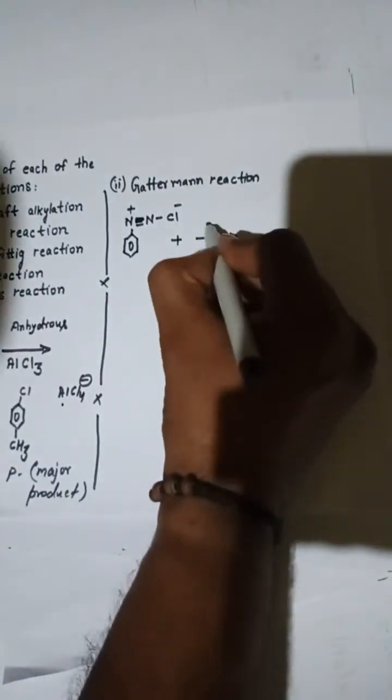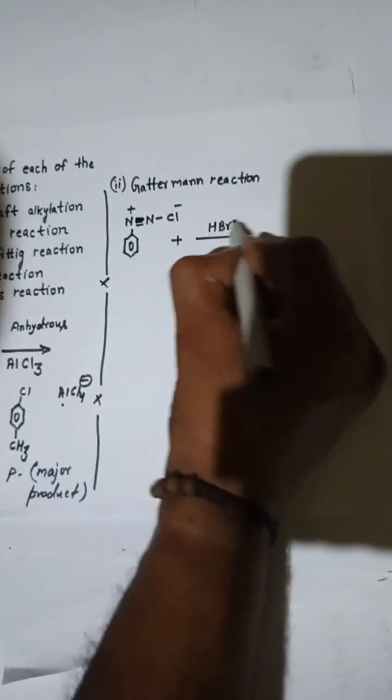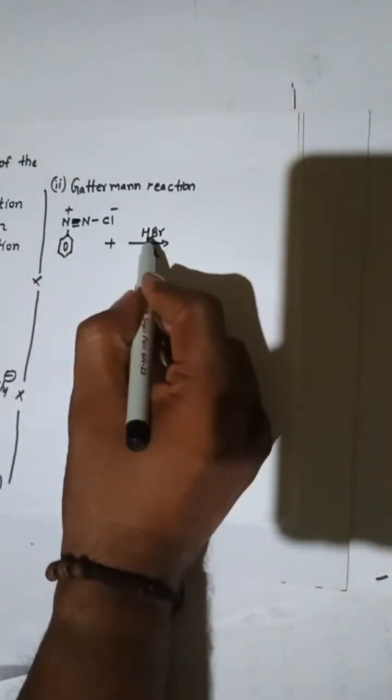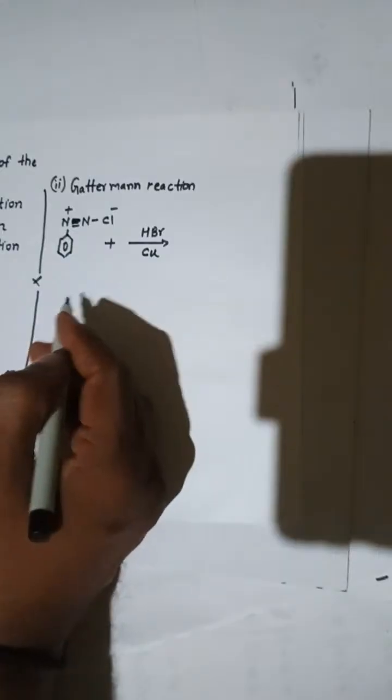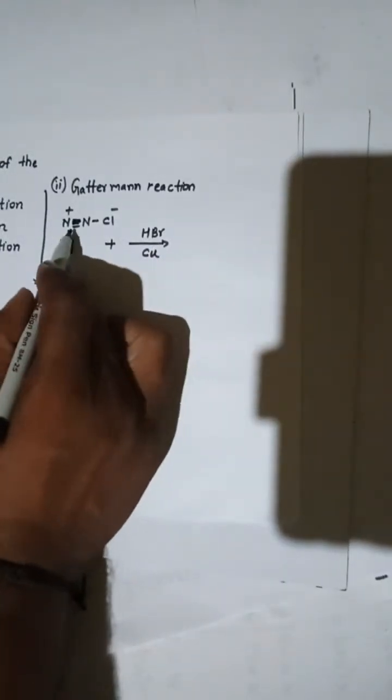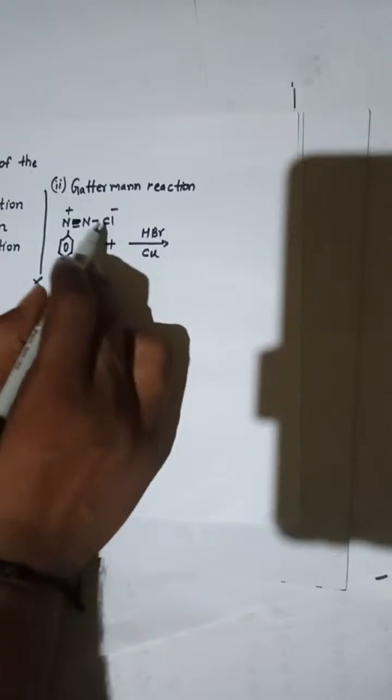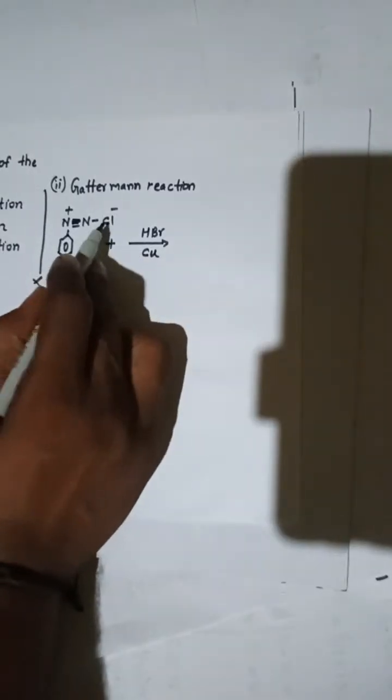That is going to react with HBr in the presence of copper, so you will be having HBr and then copper. So this nitrogen will just escape out from here, and you will be having a bromine here, right? And this copper is going to react with this chlorine.